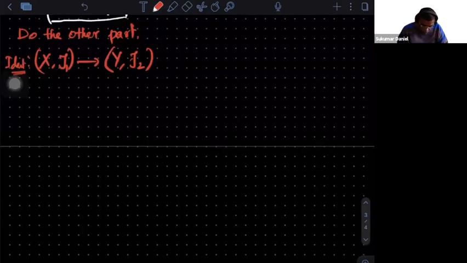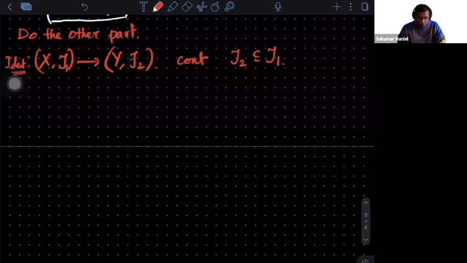So is this continuous? If I prove that this is continuous, then what I prove is that tau 2 is contained in tau 1. And to prove the other way, I will prove identity map going from this to that. Or if I prove even homeomorphism, I am done.